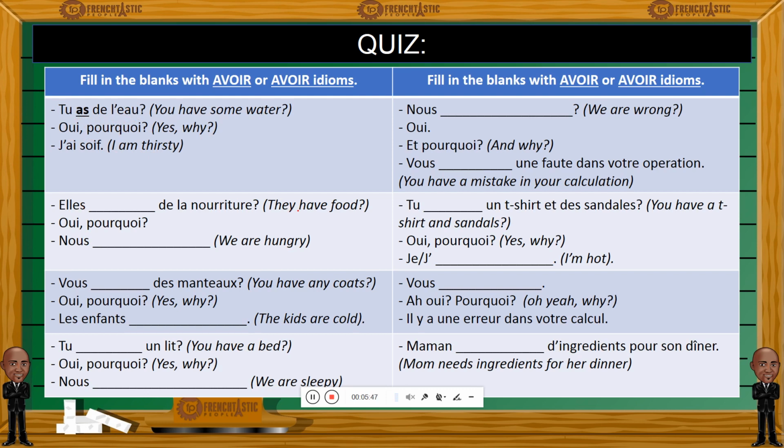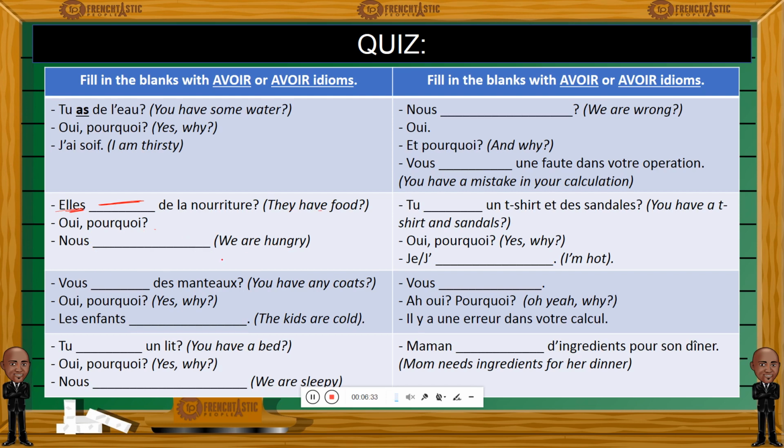Number 2, they have food, and these are questions using avoir. So do they have food? What will be the conjugation of avoir that will match the subject pronoun elles in the plural form? So you have to remember the correct conjugated form of avoir using elles in the plural form, they. So elles and conjugate avoir here in the present tense. De la nourriture? Oui, pourquoi? Now, how would you say we are hungry? We are hungry in French. Nous. So there must be here some French idiom involving avoir, and I hope you remember the expression for to be hungry.